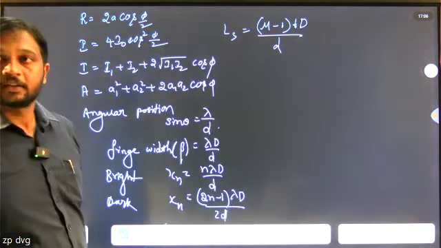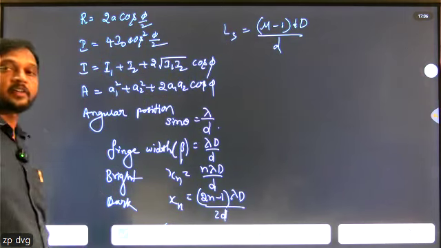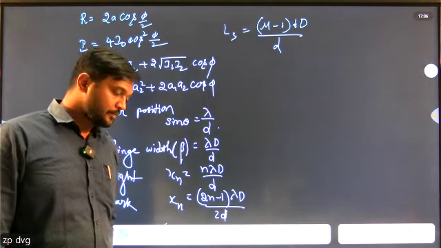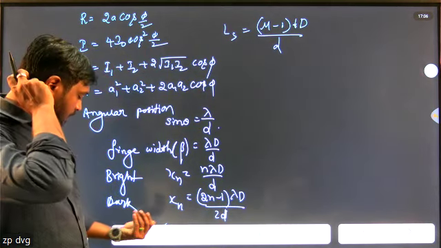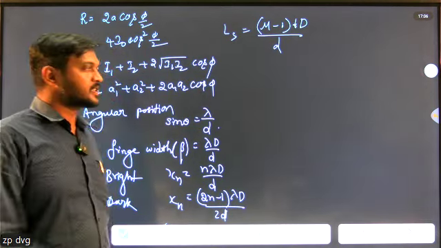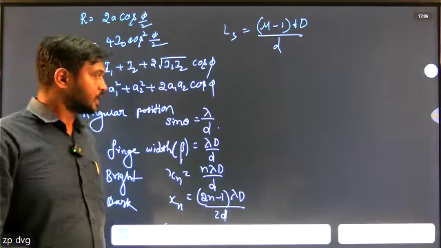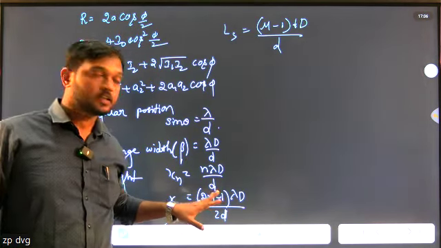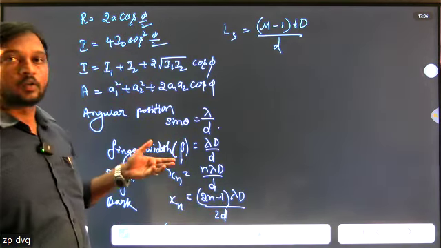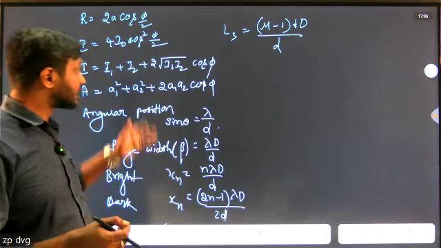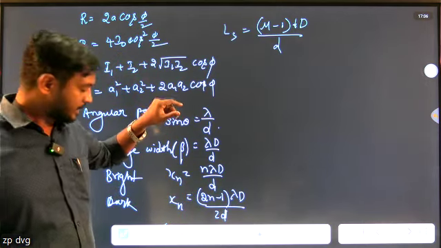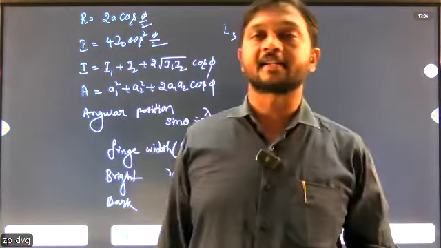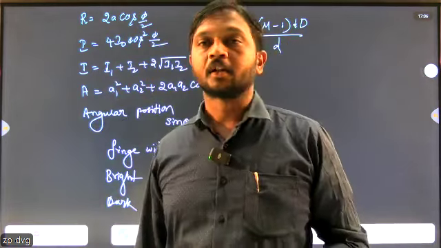So these are all the important formulas we have discussed in the wave optics chapter on interference. Next class we will discuss some important previous year problems on the basis of these formulas. Is it clear? Keep in mind, don't neglect any of these formulas. Okay, next class we'll discuss important problems. Thank you all.